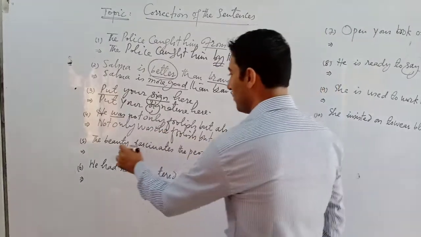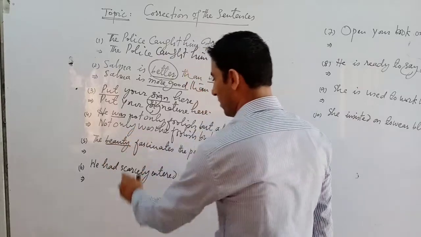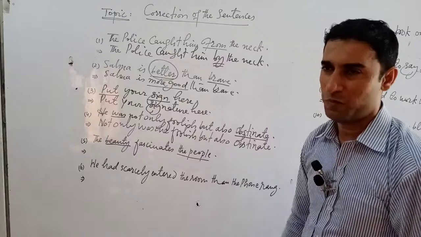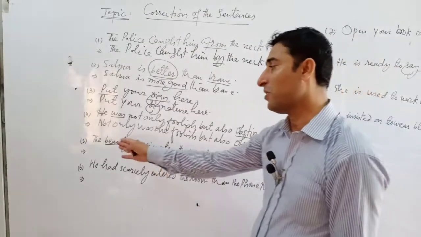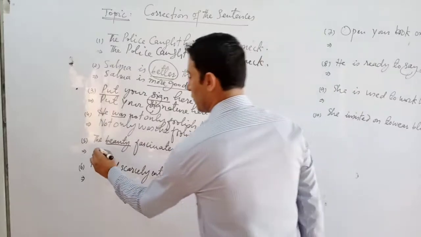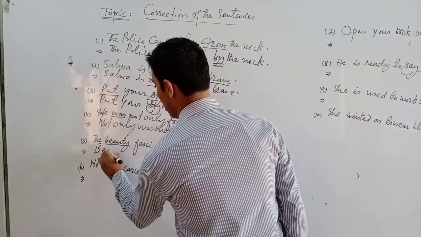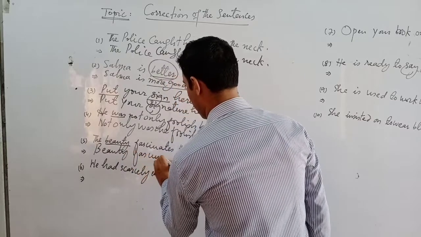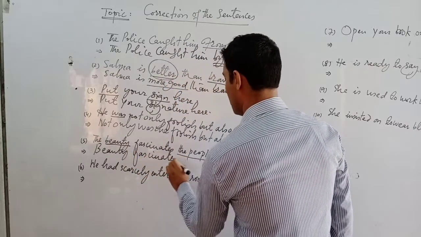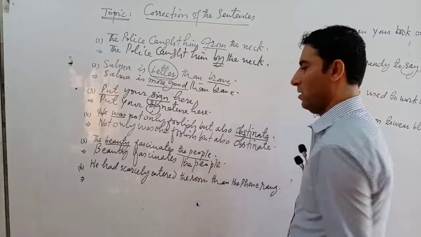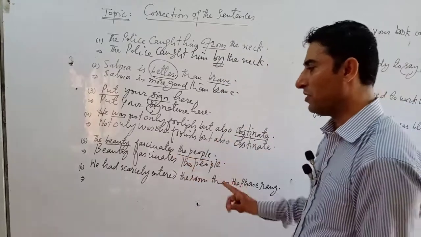Number 5, here is beauty, an abstract noun. Here is the people. We can add definite article with people, but beauty, an abstract noun, cannot be used with a definite article. So the simple answer will be beauty fascinates the people. Beauty fascinates the people, that is correct.